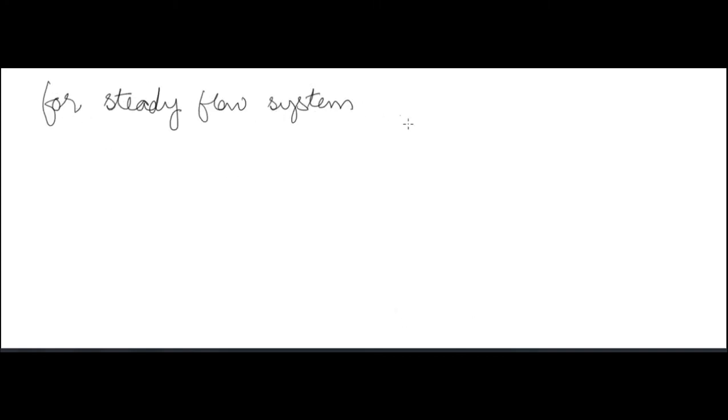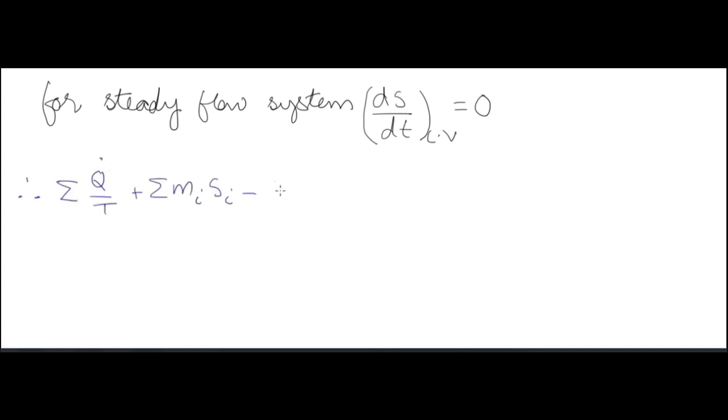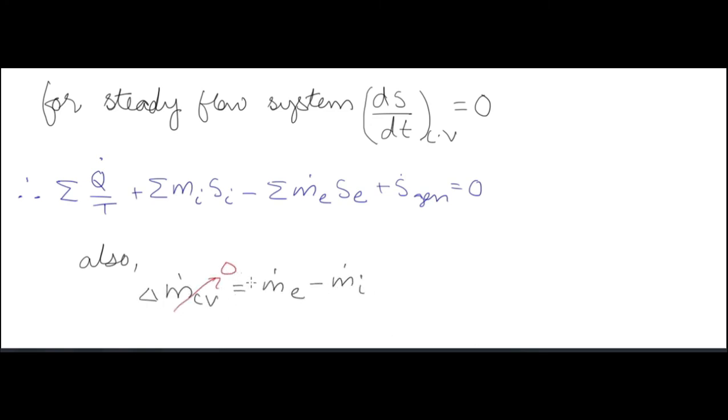For a steady state flow system, steady state means the properties do not change with time. Now entropy is also a property. We have already stated that entropy is an extensive property, so it's a property, and in a steady state the properties do not change with time, so dS/dt is equal to 0.